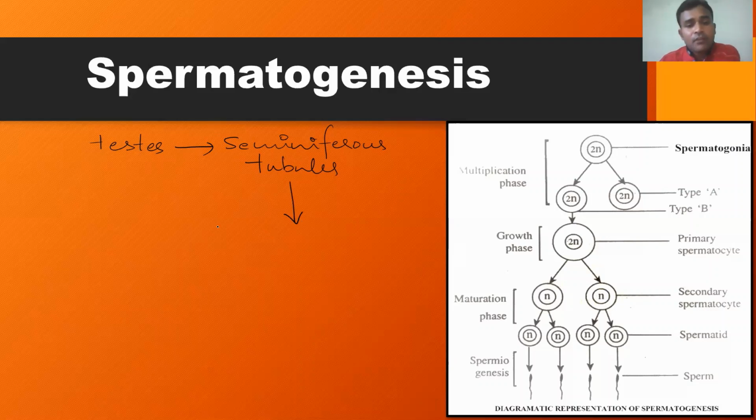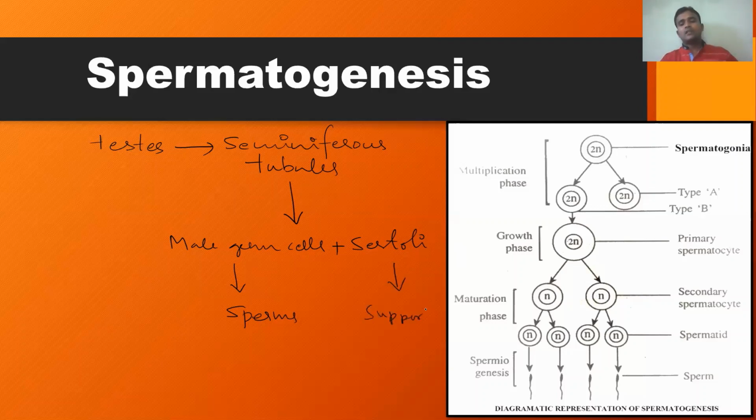But you know, the seminiferous tubules consist of two types of cells: male germ cells as well as Sertoli cells. Male germ cells act as the origin of sperms. And Sertoli cells support the process of spermatogenesis.